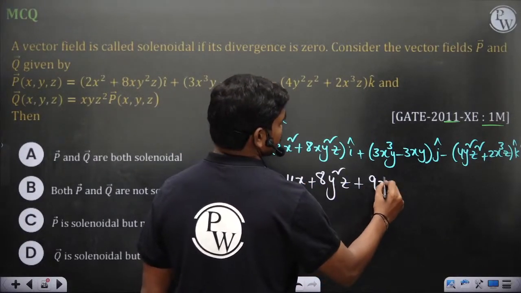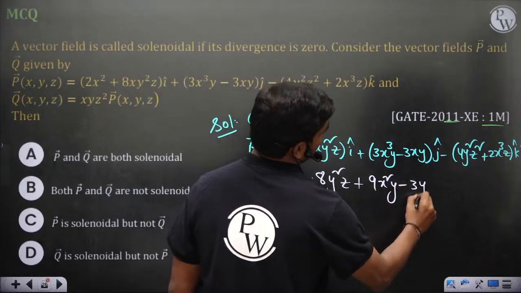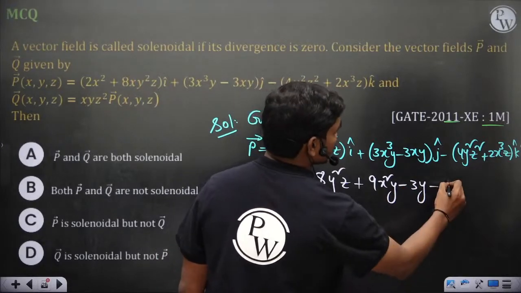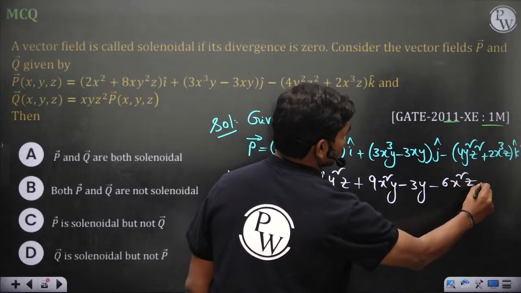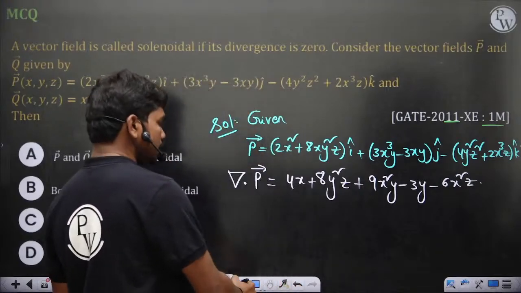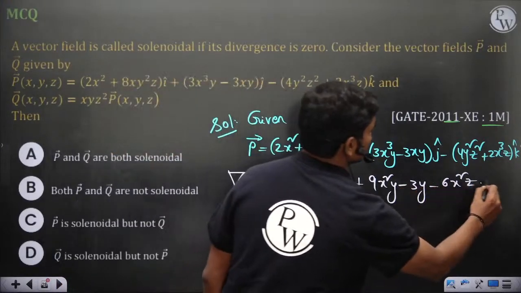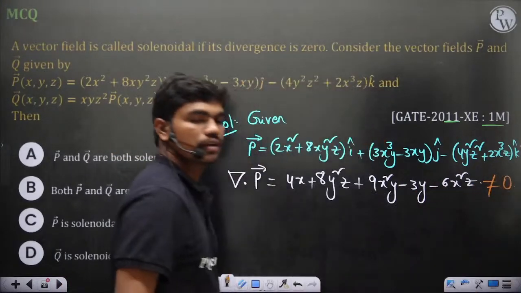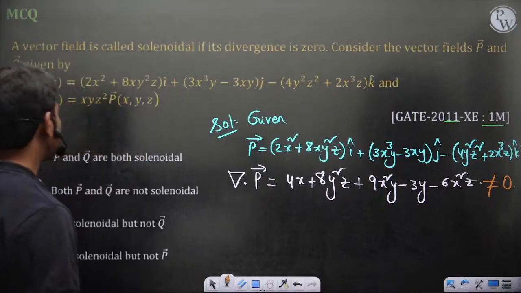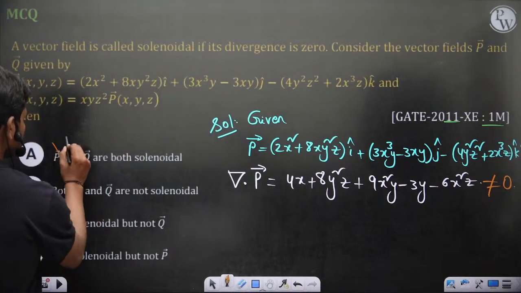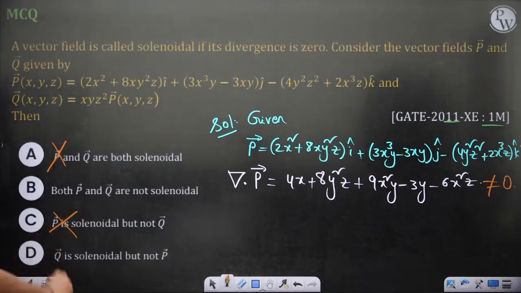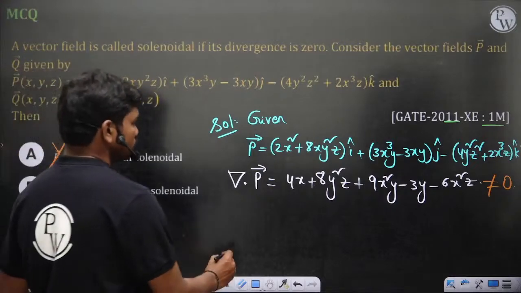So clearly this is non-zero, right? It's non-zero. So P is solenoidal? This is wrong. So let's check for Q.